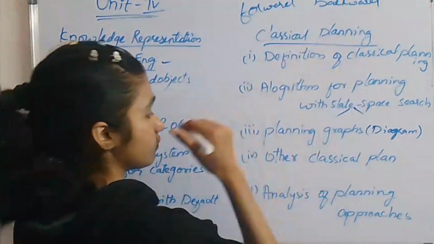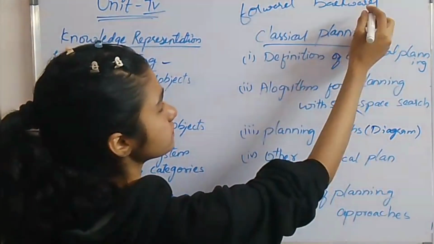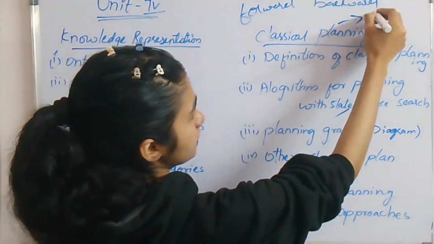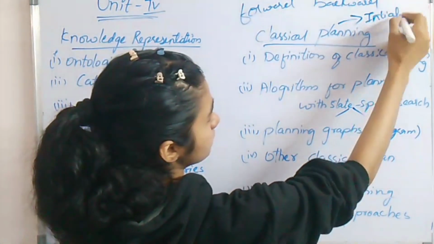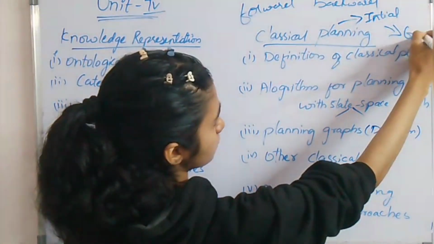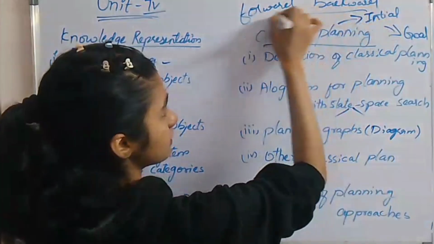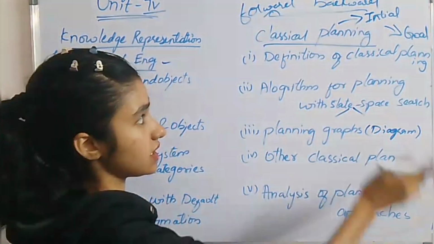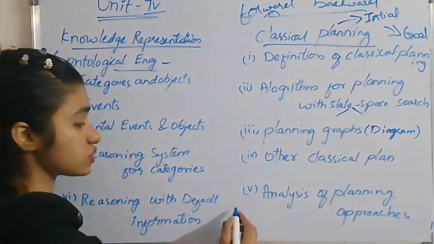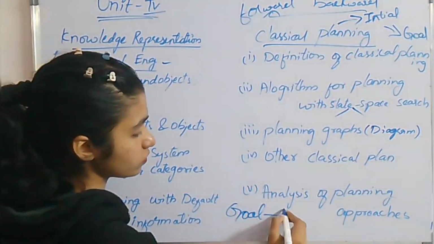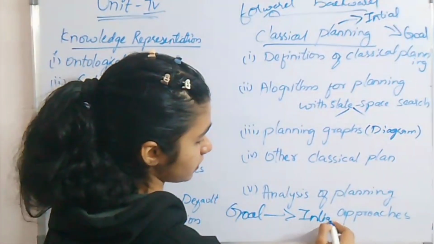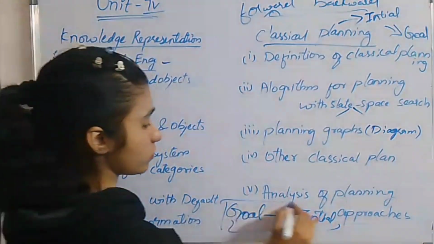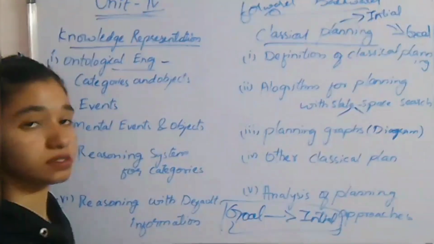From the initial state to reaching our goal is known as forward state space search. Next, backward state space search means goal to initial state.